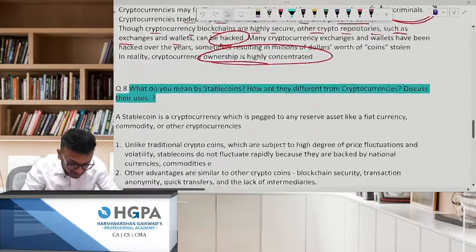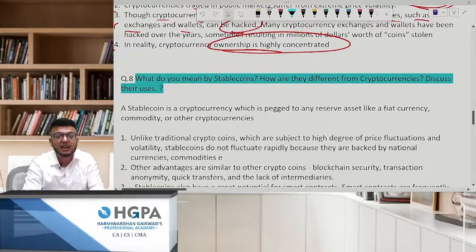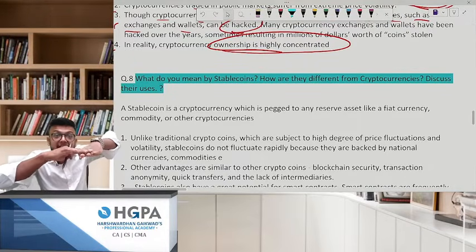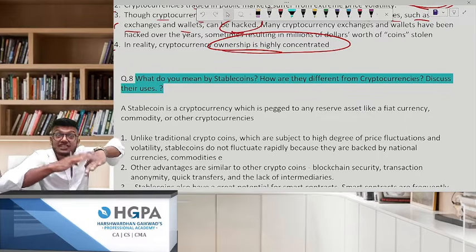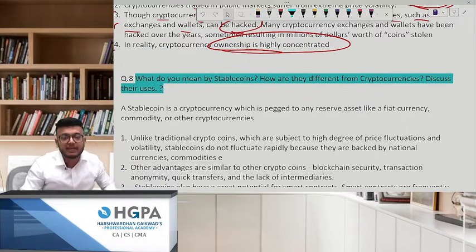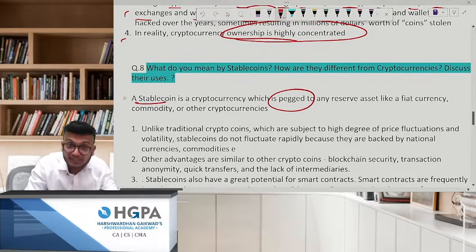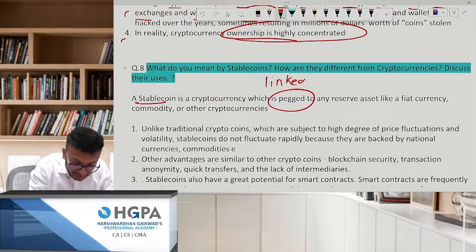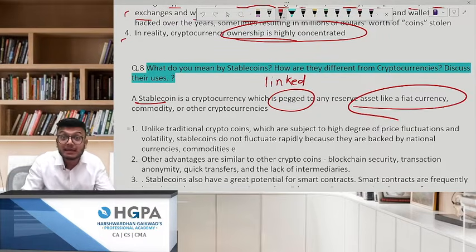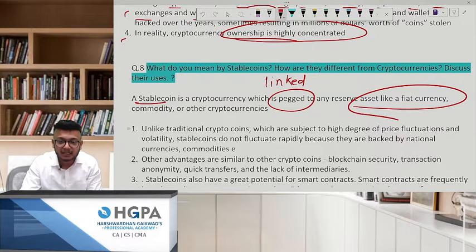What do you mean by stable coins? You tell me one thing. What do you mean by the word stable coins? It is stable. It does not change that much as compared to cryptocurrency, because a stable coin is pegged. What's the meaning of pegged? I'll write it. It is linked to something called fiat currency, the ones you are using. And it is the same as CBDC only.